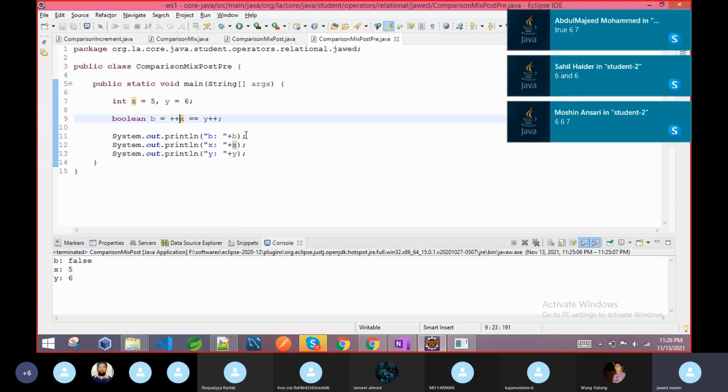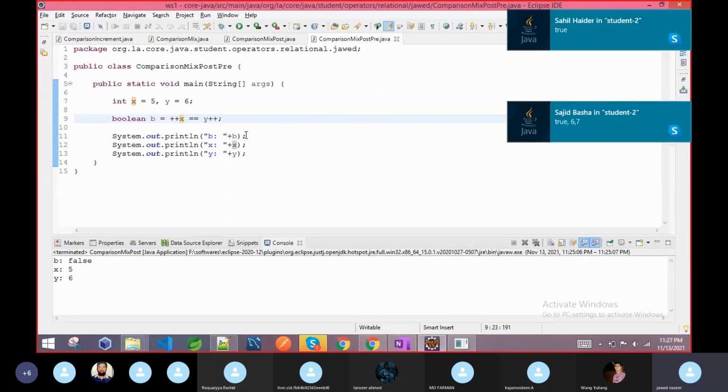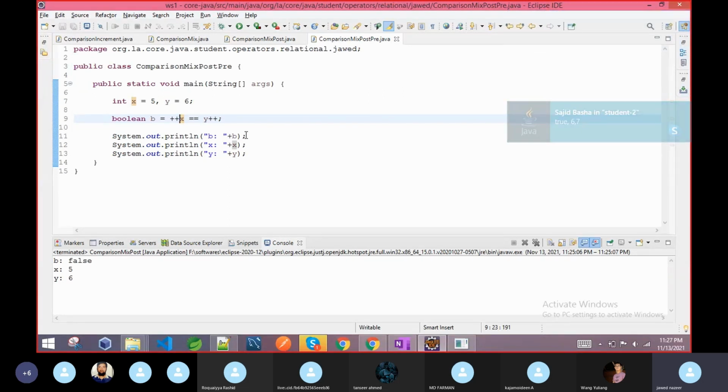It's not that any one of them will not increase. The value of all of them will increase. Why? Because both are doing increment operations. So the increment will happen, but it depends on whether it is after the operation or before the operation. Like we have x as a pre-increment, so before the comparison it will first increase the value of x. So the x value will be 6. Now y is a post-increment, so it will not increase yet.